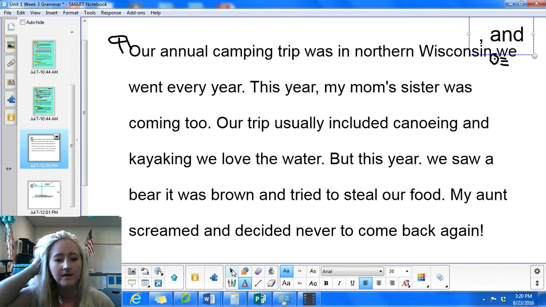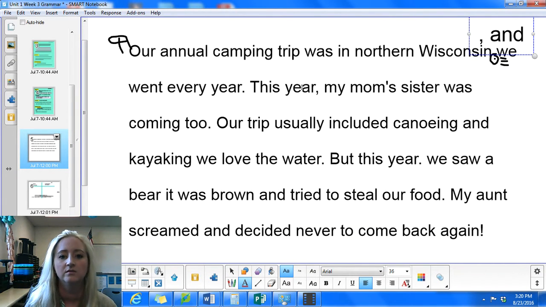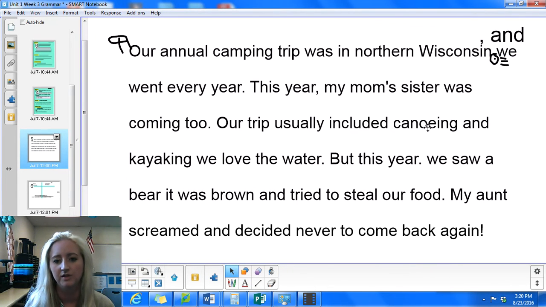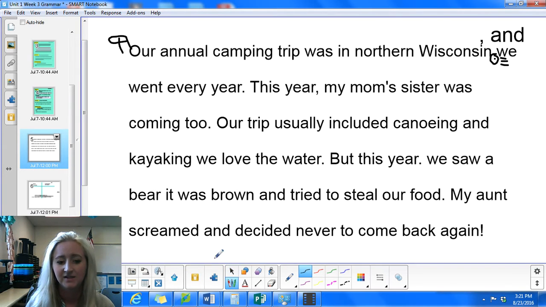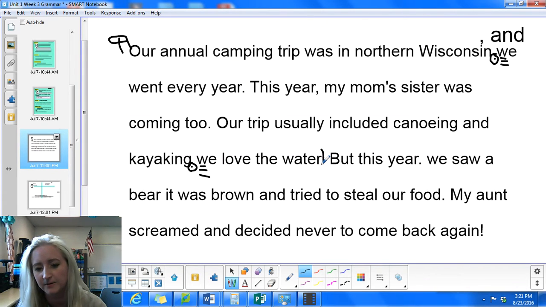Now we have this year, my mom's sister was coming too. I think this sentence is okay. It has an introductory clause here telling you when, and it has one subject and one predicate. Now we have our trip usually included canoeing and kayaking. We love the water. Well, we have two thoughts here. We have what our trip usually includes, and we have the fact that we love the water. So there's a sentence about our trip. Our trip usually included canoeing and kayaking. That's where we need the period. And we love the water is a separate thought. So we're going to have that be a separate sentence. Maybe with an exclamation point even, because we really love the water.